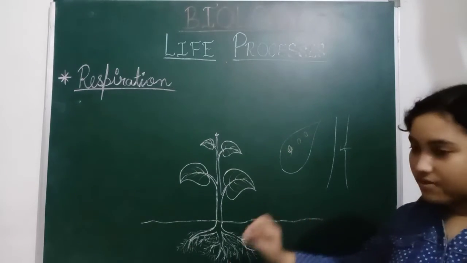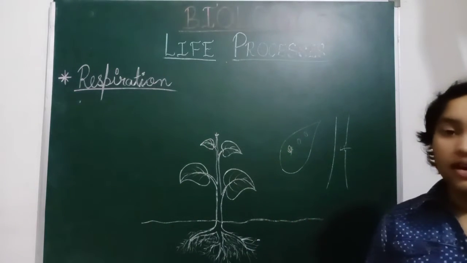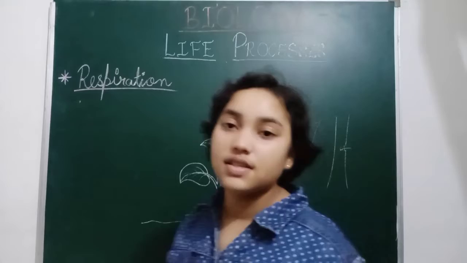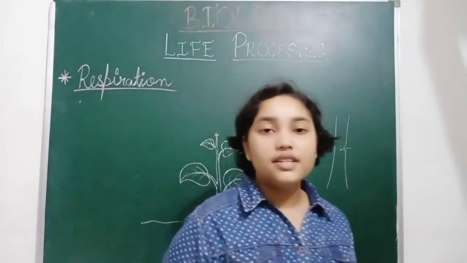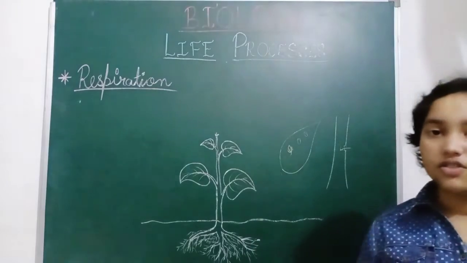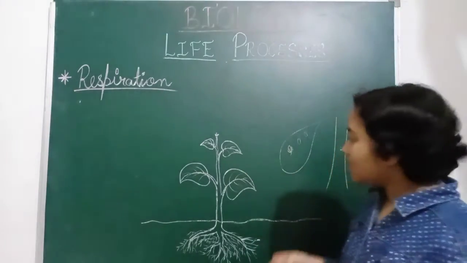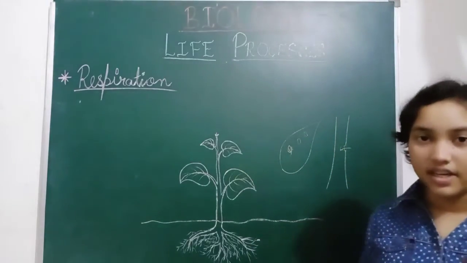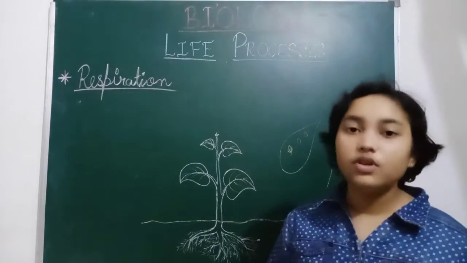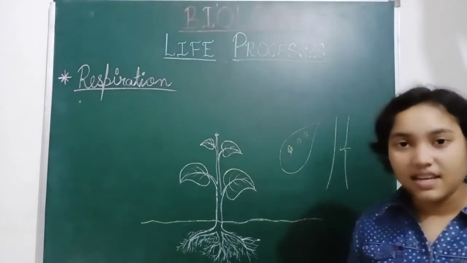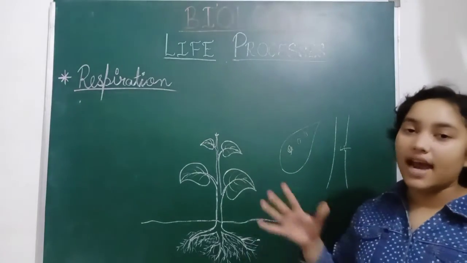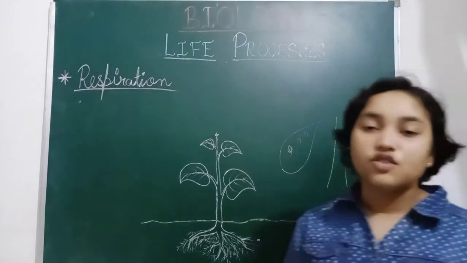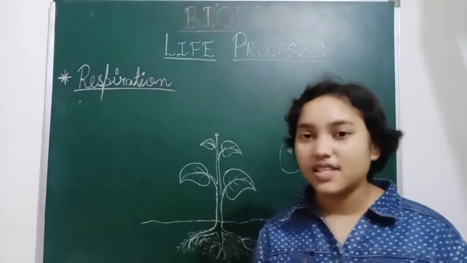That is why different parts of plants work together to get oxygen, to get carbon dioxide and release oxygen, and to make their food by the process of photosynthesis. During the day they make their food using carbon dioxide, sunlight and chlorophyll. At night there is no sun, so no photosynthesis takes place.